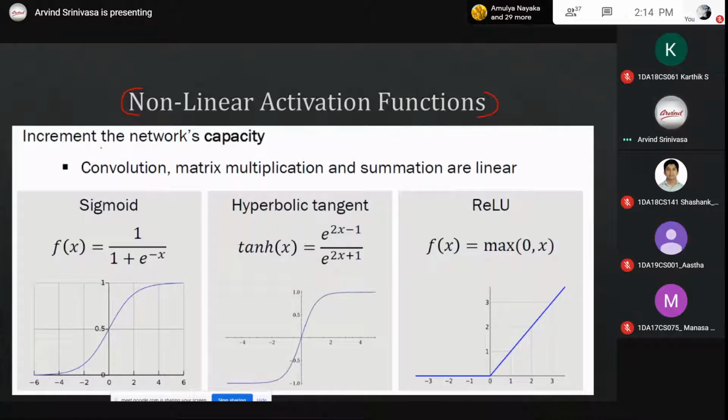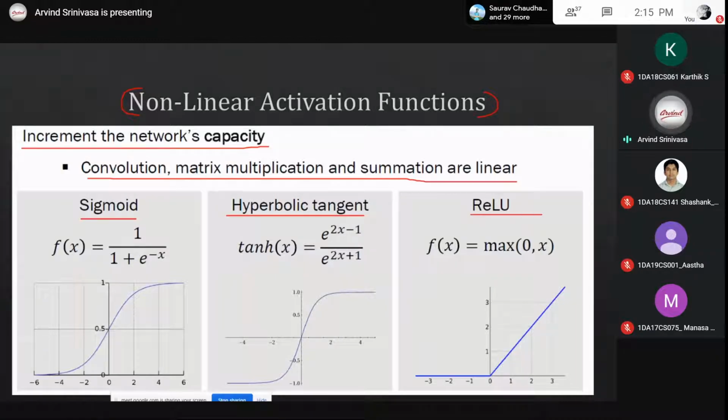It increases the network capacity. Convolution, matrix multiplication and summation are linear. So how do we go from linear to non-linear? Using different activation functions like sigmoid, hyperbolic tangent, and ReLU.